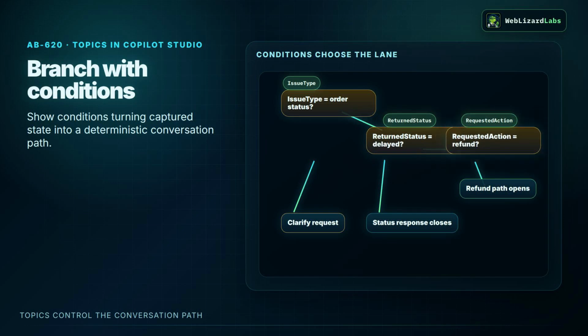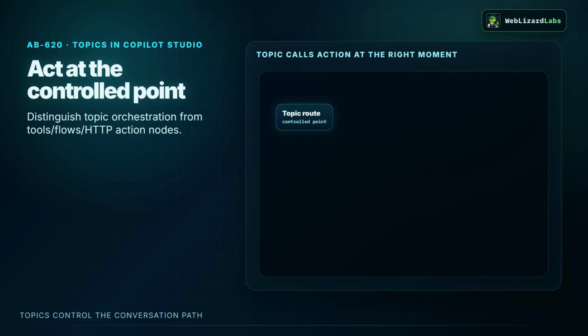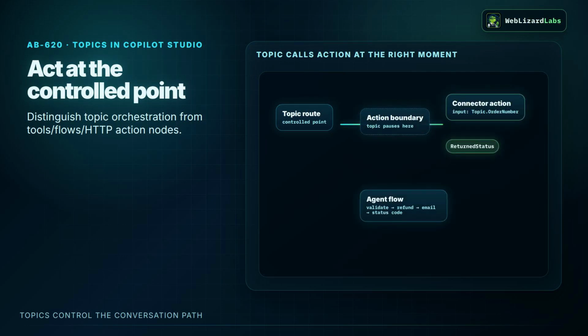This is the first big AB-620 rule. Topics decide the path. Variables carry the facts along that path. A topic without variables can talk, but it cannot reliably remember, branch, map inputs, or compose a precise response. But a topic cannot reach into an external system by itself. It has no native power to query a database, update a record, or call a service. That is where tools, agent flows, and HTTP requests come in.